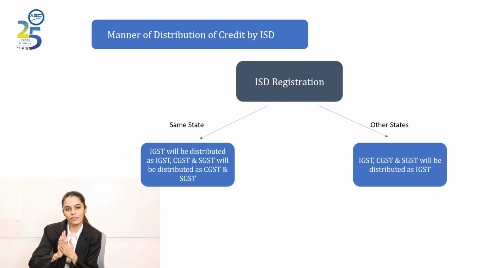Means IGST credit will be distributed as IGST, and CGST and SGST credit will be distributed as CGST and SGST credit only. Now if the company has an ISD registration in Maharashtra state and the company has to distribute ITC in Delhi, Gujarat or states other than Maharashtra, then the entire credit of IGST, CGST and SGST will be distributed as IGST only.